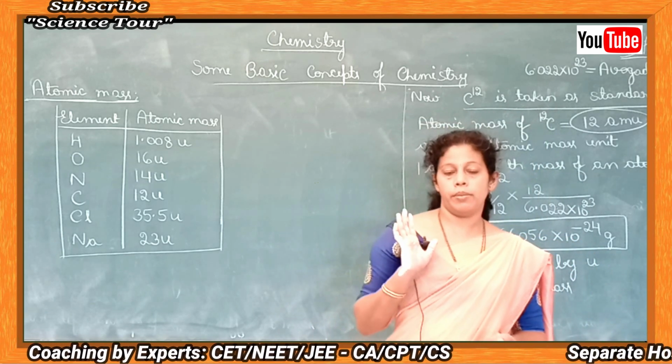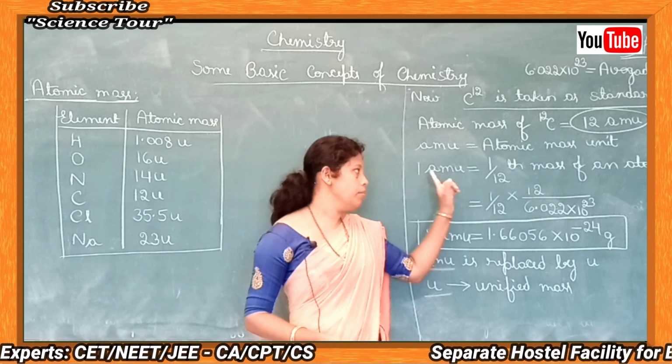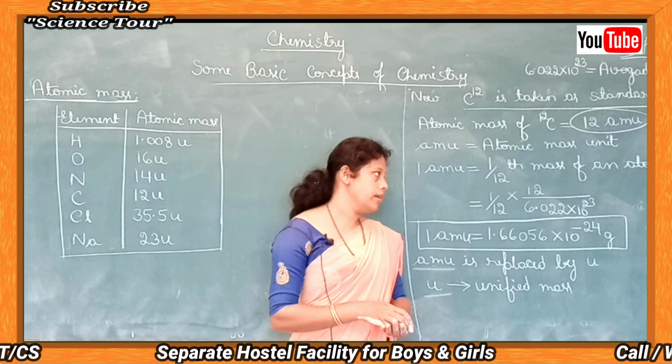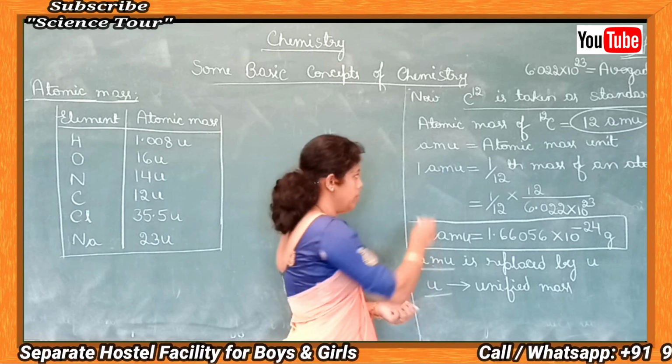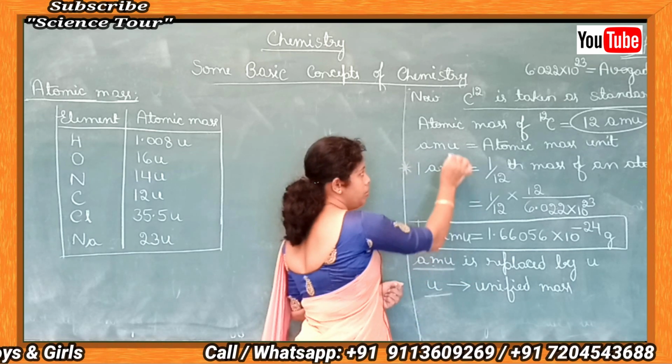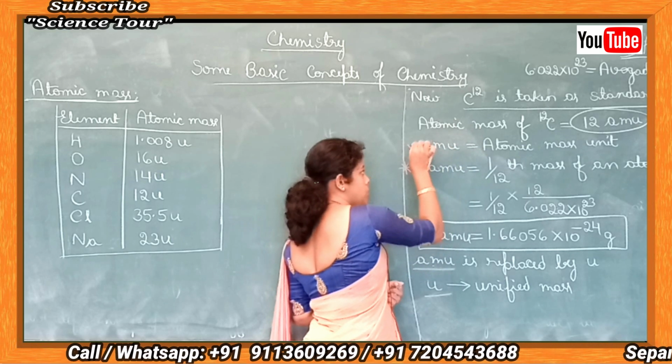Students, here what you have to remember is, what is AMU? 1 AMU is 1/12th the mass of an atom of carbon 12. This is one point you have to remember. AMU is a unit of atomic mass.